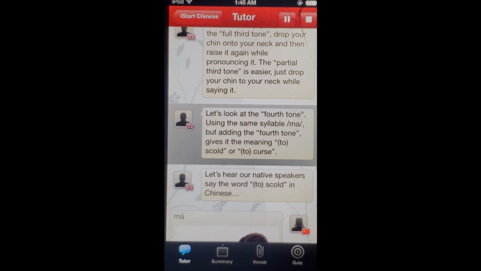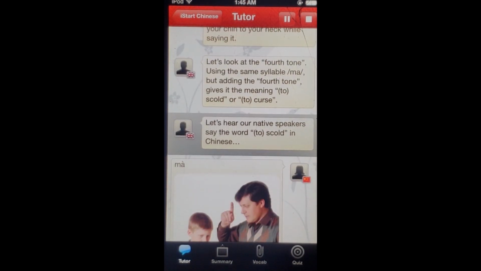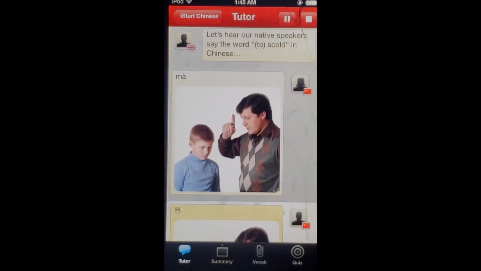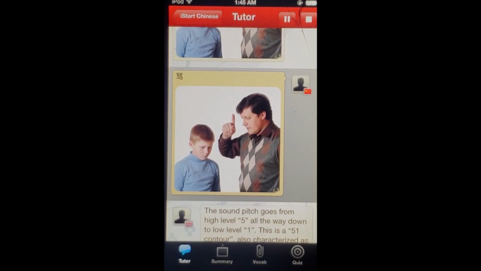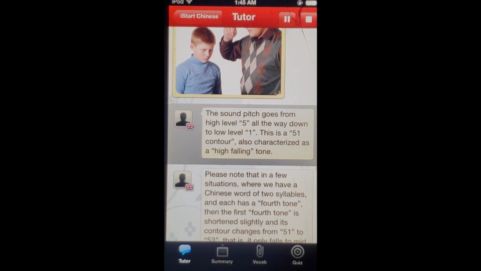Let's look at the fourth tone. Using the same syllable ma, but adding the fourth tone, gives it the meaning to scold or to curse. Let's hear our native speakers say the word to scold in Chinese. 骂. Ma. The sound pitch goes from high level 5 all the way down to low level 1. This is a 5-1 contour, also characterized as a high falling tone.